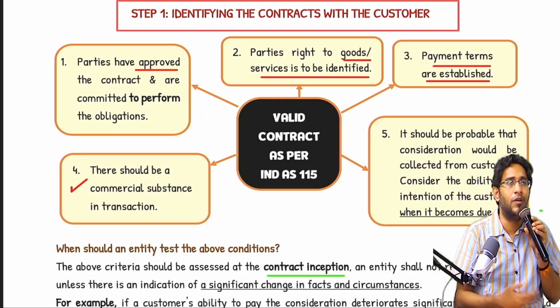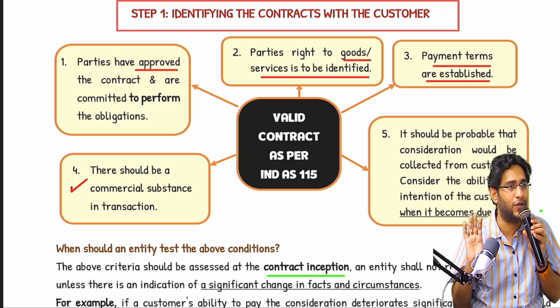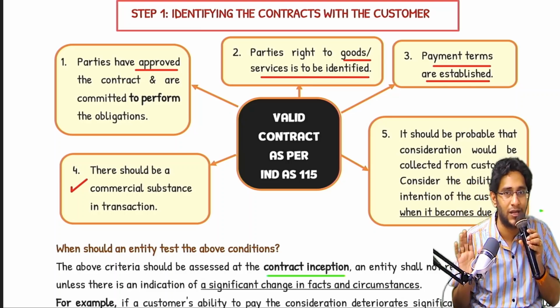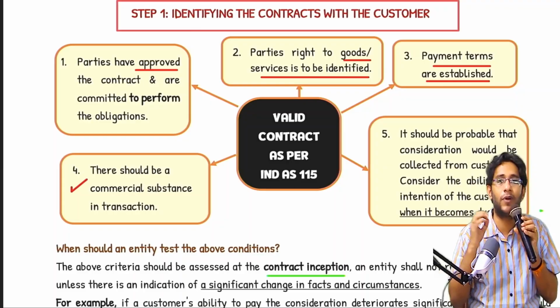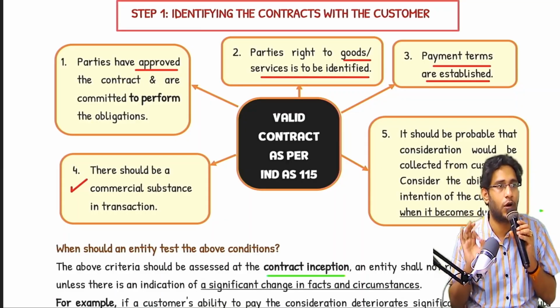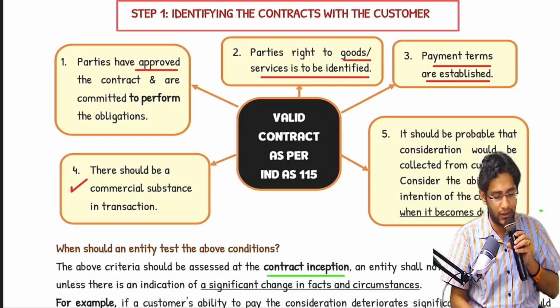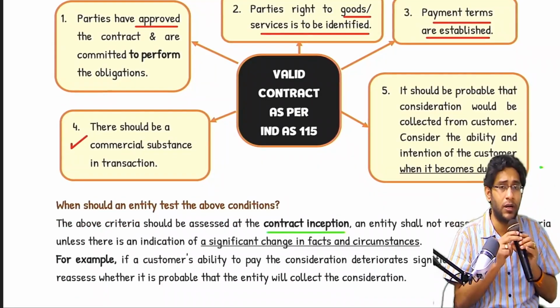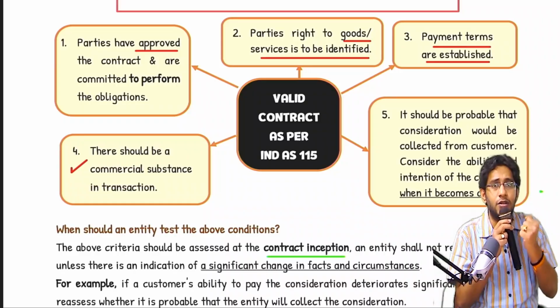Both of them will nicely increase their top line revenue. There will be no change in inventory. There may be no change in profit. But top line revenue and sales will increase crazily. If commercial substance is not there, revenue should not be recognized. That is the 4th point. The 5th point is, whatever the consideration is, collection of the consideration should be probable.